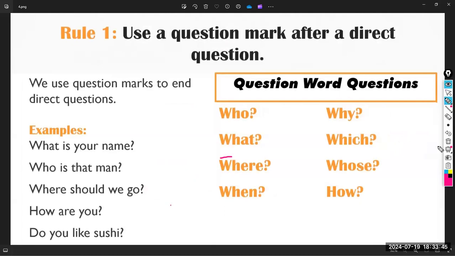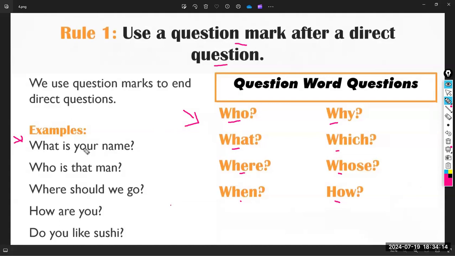So rule number one is saying I have to use a question mark after a direct question. So these are the WH words that I have to use for asking questions. Notice that we have who, what, where, when, why, which, whose, and how. So this is the example.